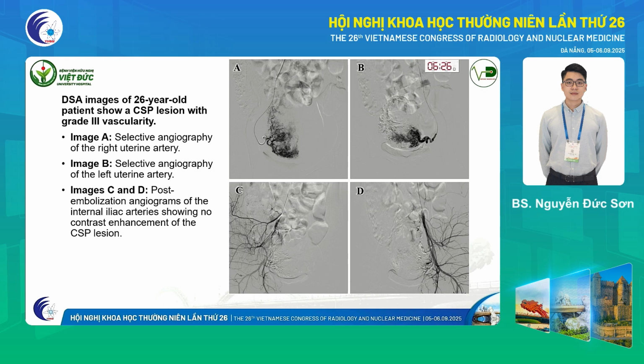This is a DSA image of a 26-year-old patient. As you can see, there is a CSP lesion with grade 3 vascularity. On images A and B, we can see the selective angiography of the uterine artery. And images C and D are the post-embolization angiogram of the internal iliac arteries, showing no contrast enhancement of the CSP lesion.